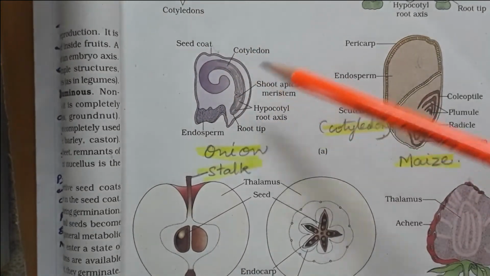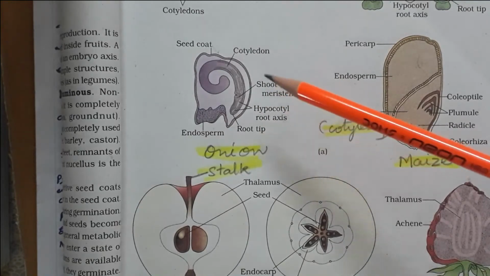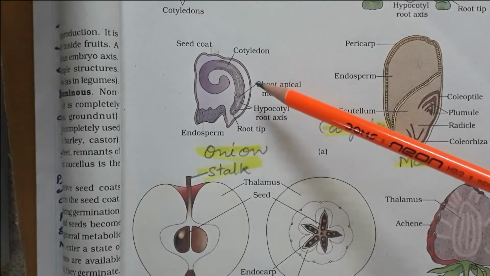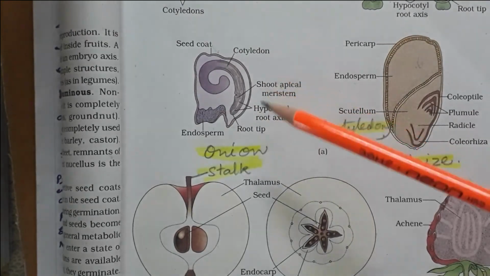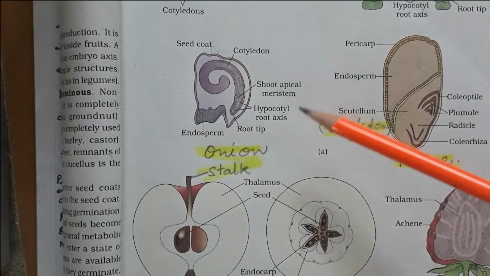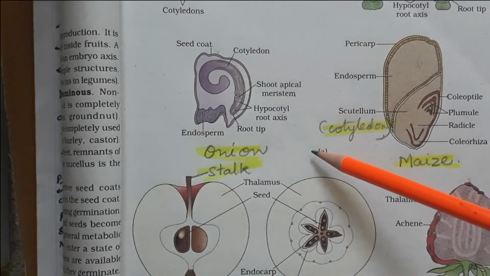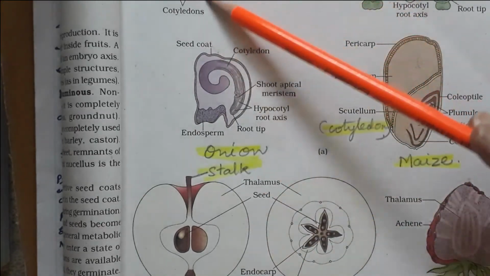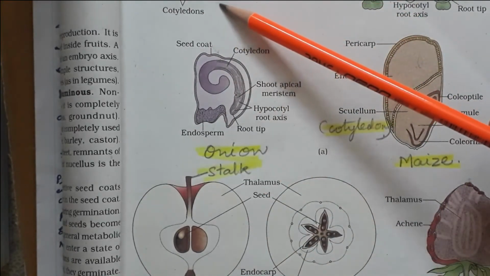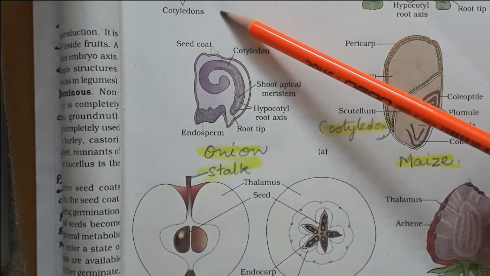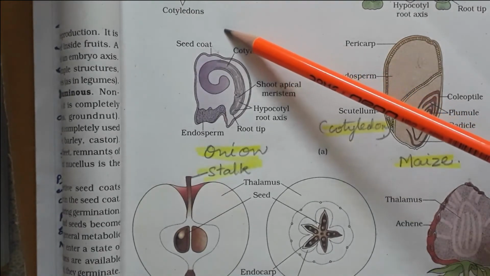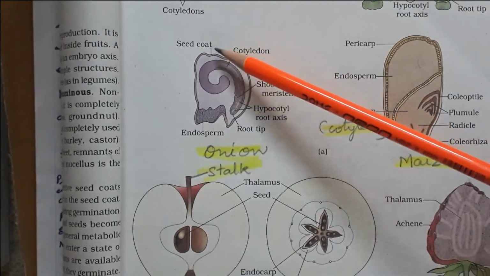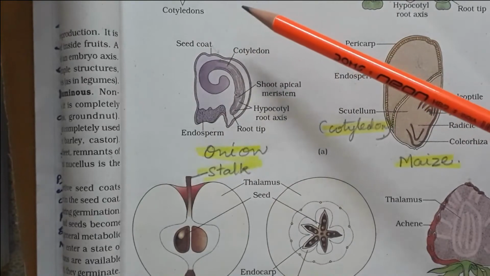Diagram labeling of all this is not required. The outer layer is called testa and the inner is called tegmen. Suppose you take a swollen gram seed and open it: the outer brown color is the testa, and inside is a very thin polythene-like layer, the inner tegmen.